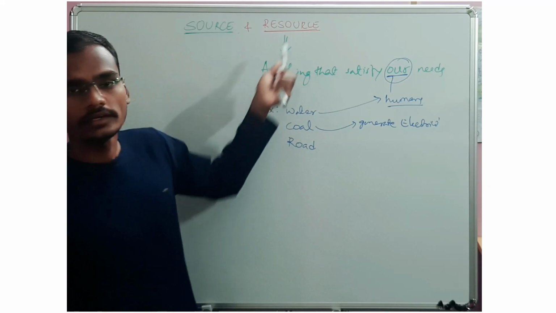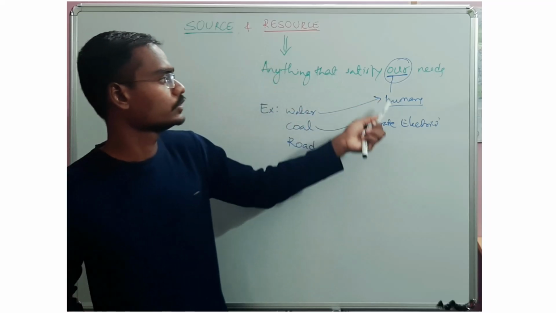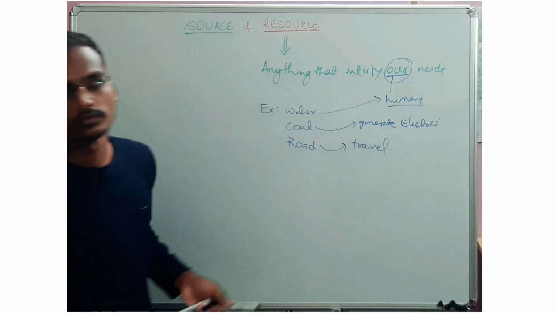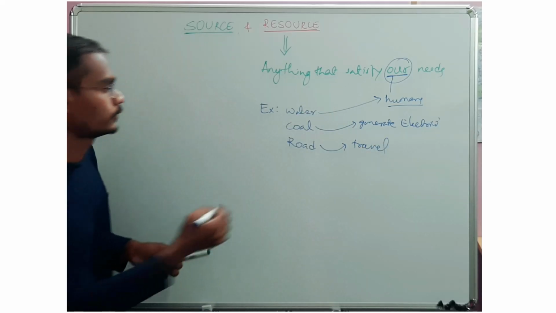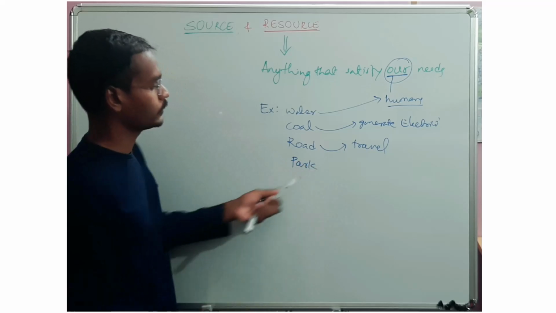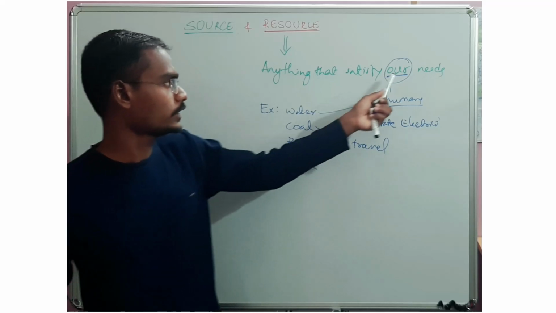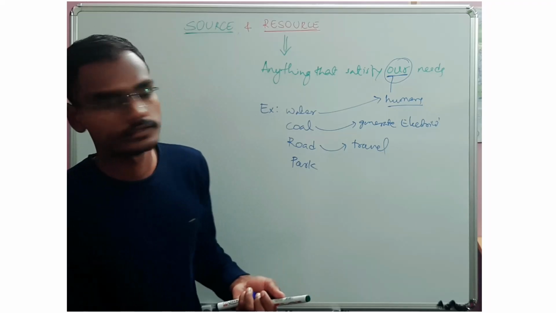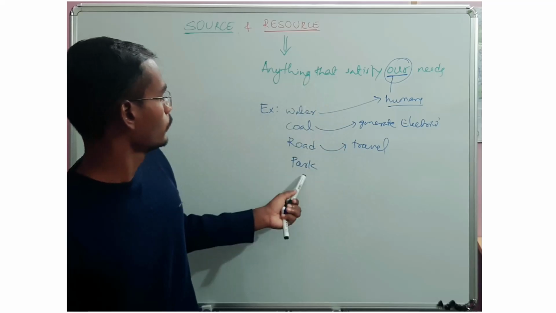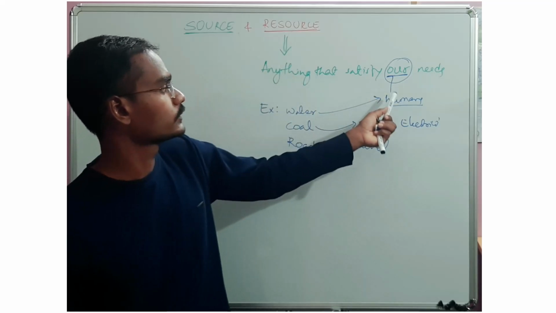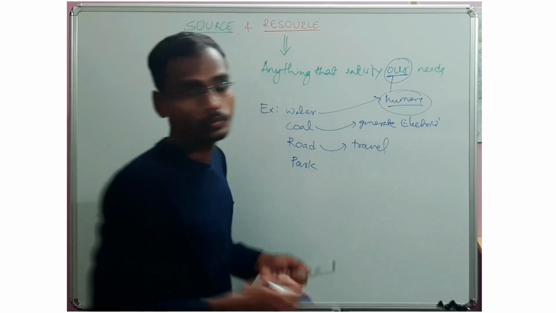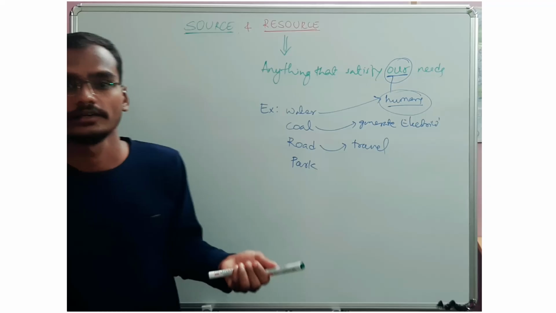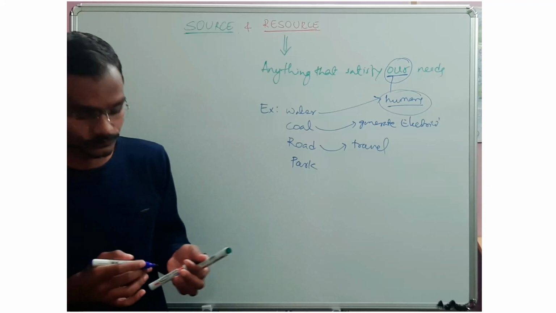Then another example, road. I can call a road a resource. Why? Because it satisfies human needs. How? To travel, to go from place to place. Then park. A park is a resource. Why? It satisfies our needs, because it gives us a peaceful environment, a peaceful atmosphere to enjoy and spend time there.